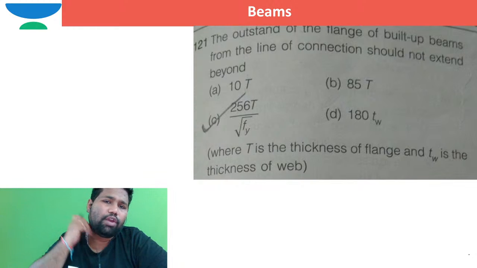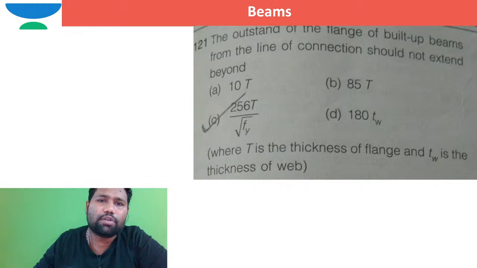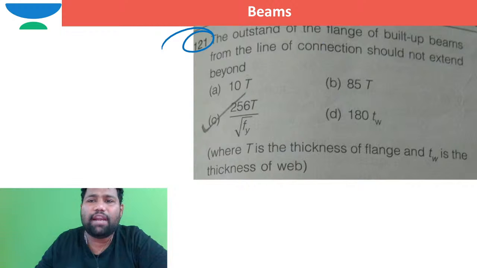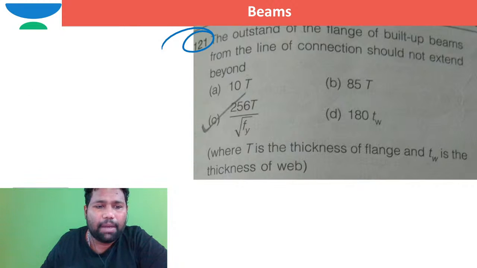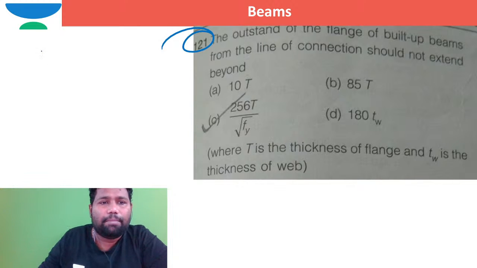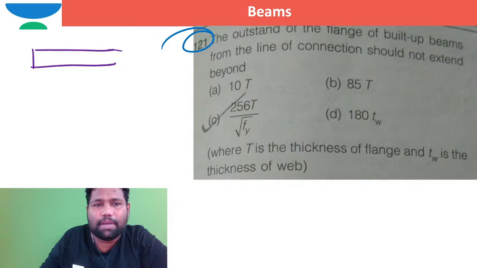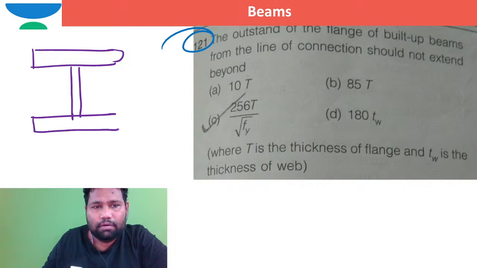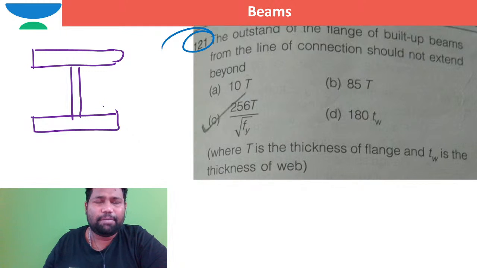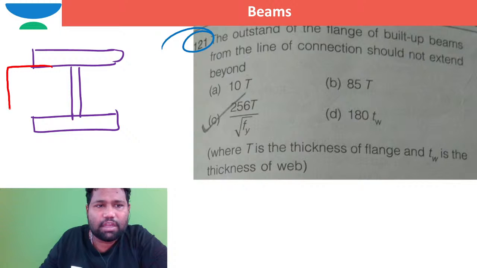Right. So I hope you are able to see this question. The outstand of the flange of a built up beam. So if you take a built up beam, for example, this is a flange plate, this is web plate, and this is flange plate. Where it is a built up beam, generally we will provide the stiffeners also. This is the stiffener that is provided. This is the outstand of the stiffener.